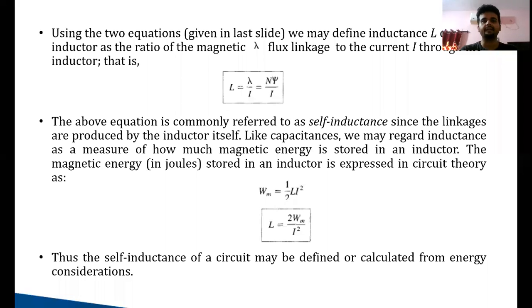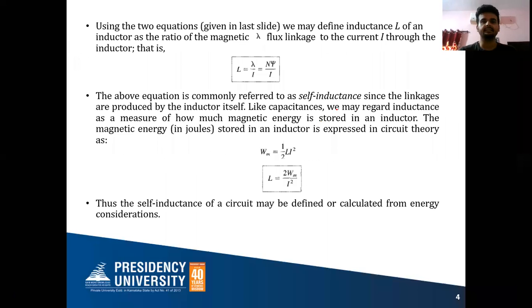Now, we may define inductance of an inductor as the ratio of magnetic flux linkage to the current through the inductor or through the circuit. So L equals lambda by I, meaning N into flux by I. The above equation is commonly referred to as self-inductance, since the linkages are produced by the inductor itself.